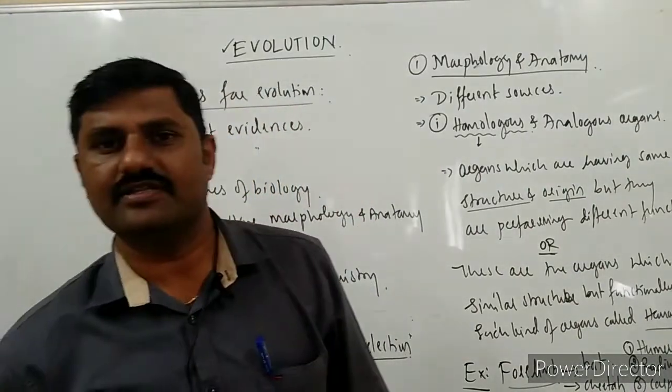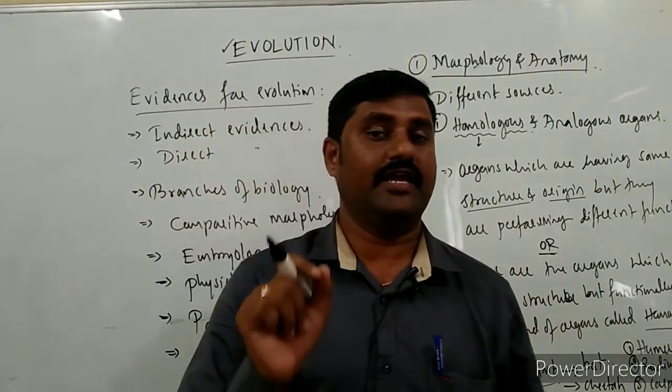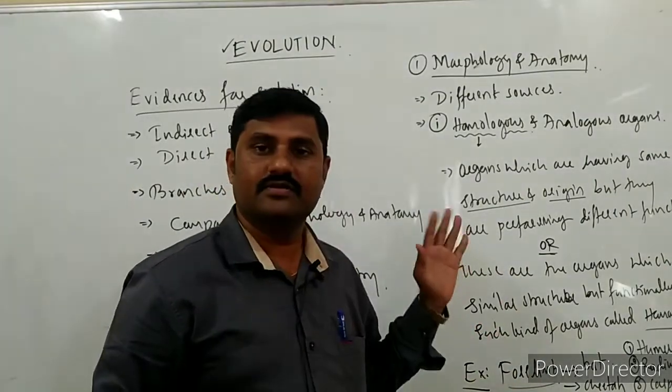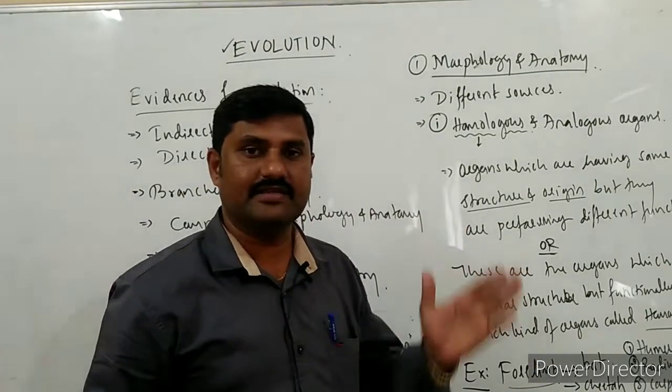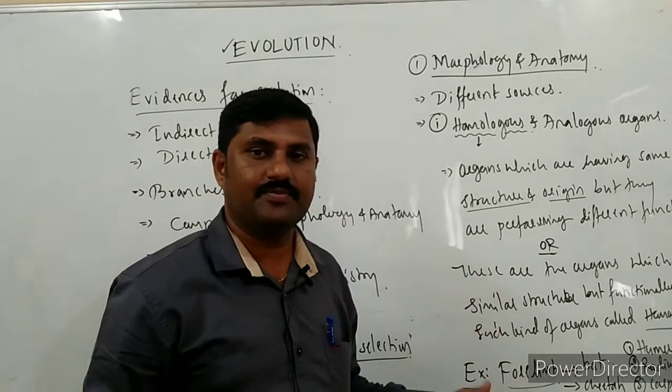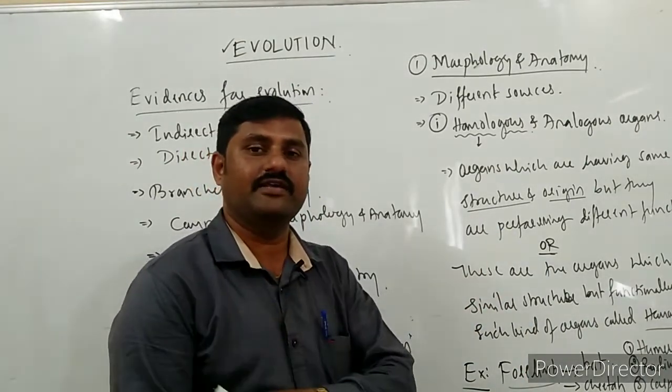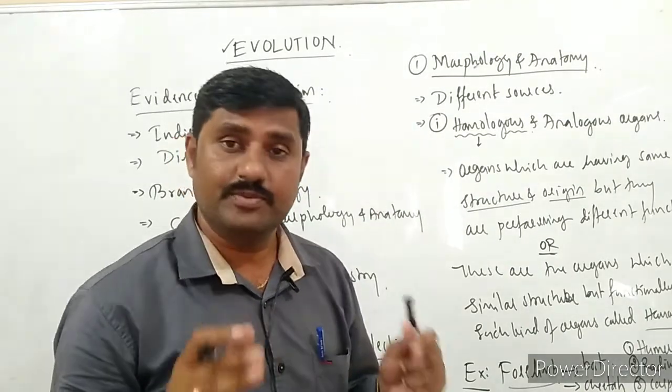So like this, all these are the bones. Take down all these. First one is humerus, second set is radius and ulna, third one is carpus, then metacarpus, phalanges. Like this they are arranged serially.